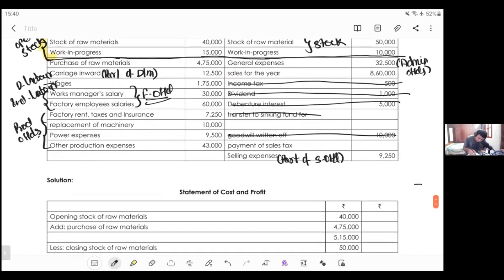So if you see these all things, 1, 2, 3, 4, 5, 6. Do you think a replacement of machinery will come? You are replacing a machinery. It's a capital expense. Do you think capital expense will come in cost sheet? Will it come in P&L account?